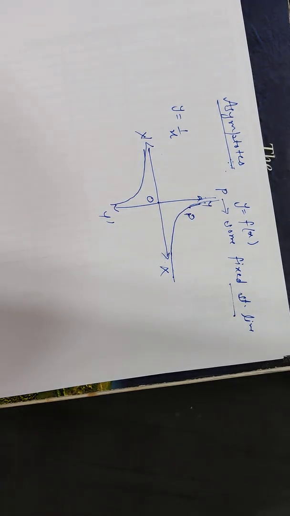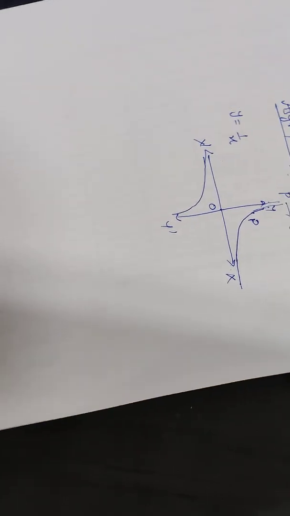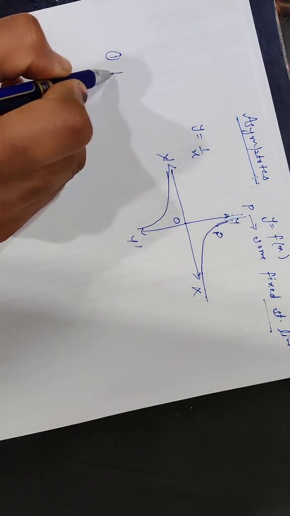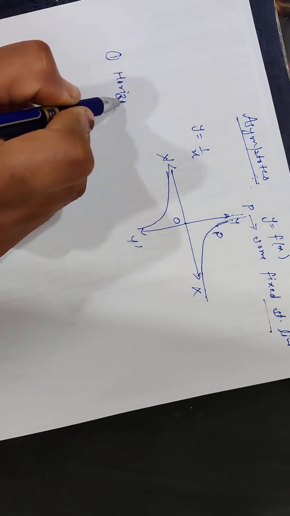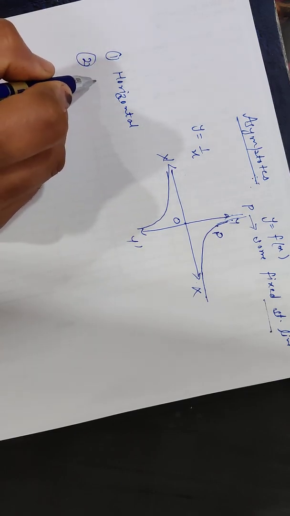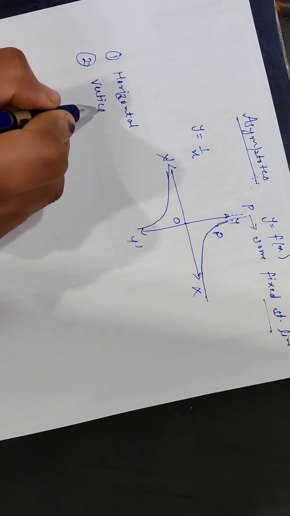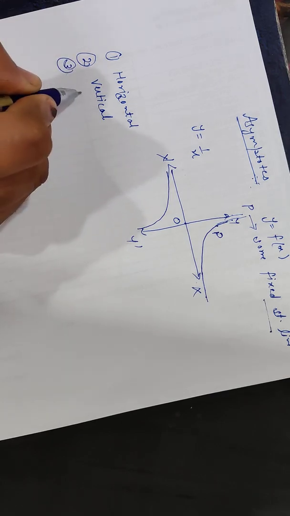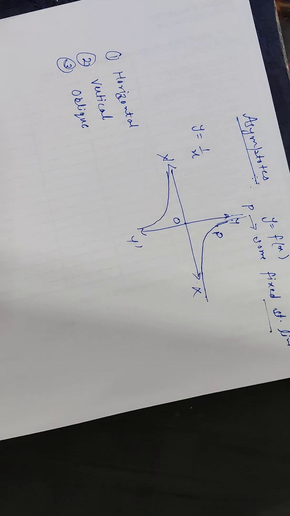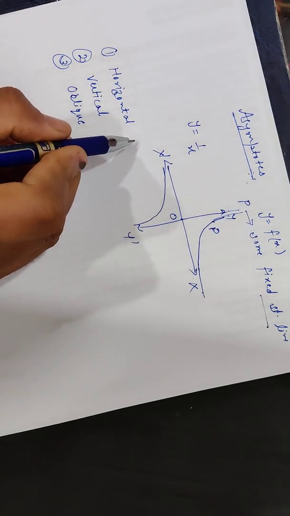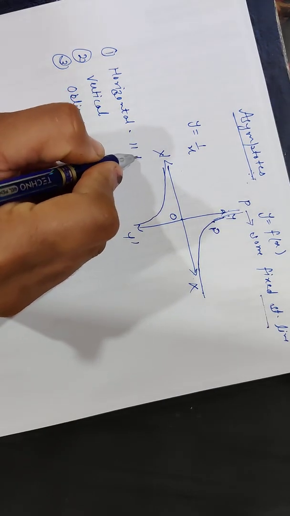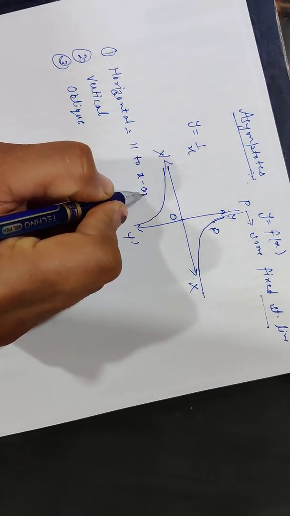Now let us define various categories of asymptotes. First one is horizontal asymptote. Second one is vertical asymptote, and third one is oblique asymptote. One by one, let us define them. Horizontal asymptote means the asymptote which is parallel to the x-axis.